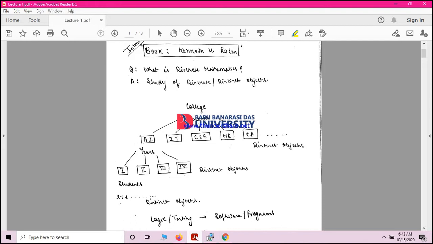Combine this, within the college, there is a study of distinct objects. All these come under the category of distinct objects as they have different properties.